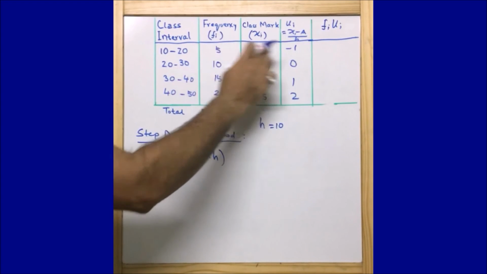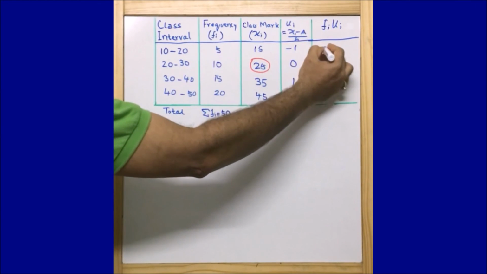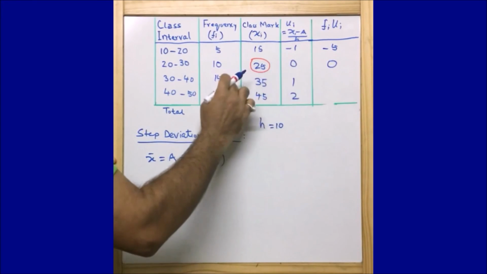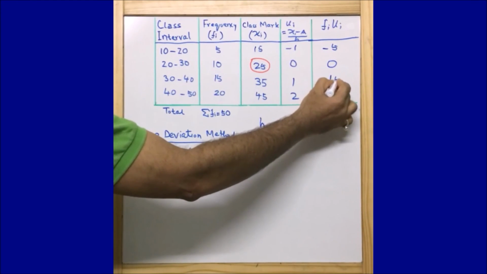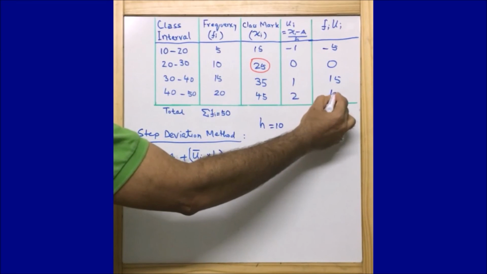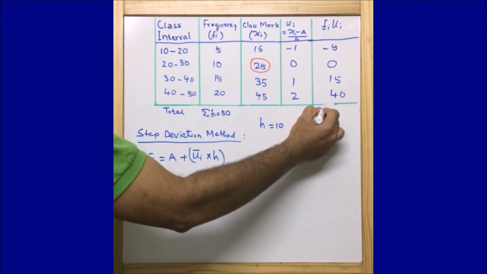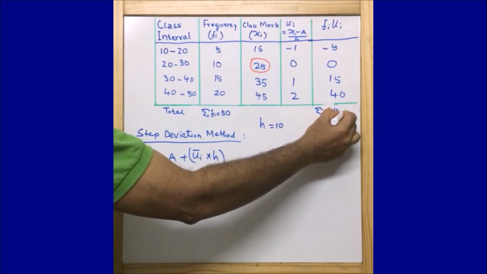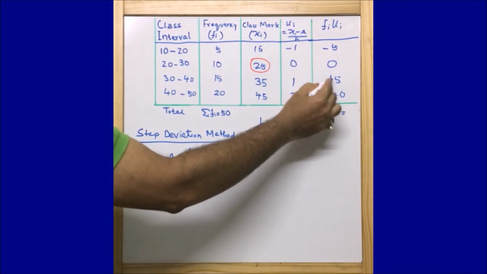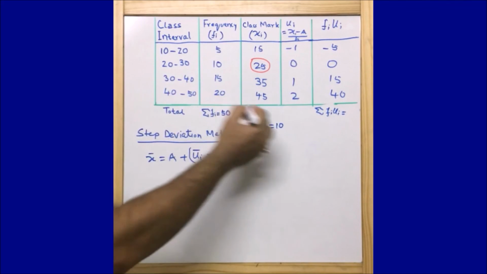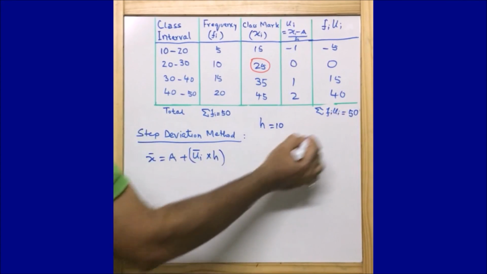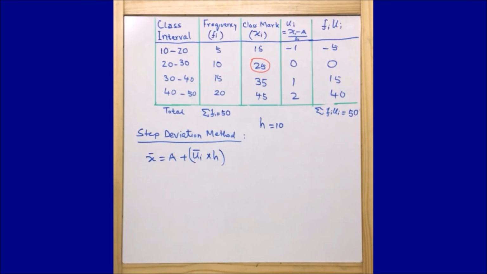So fi is 5 and ui is minus 1, so we are getting minus 5. 10 into 0 is 0, 15 into 1 is 15, 15 twos are 30... and now we can write summation of fi ui is equal to 40 plus 15 is 55 minus 5 is 50. So we found out summation of fi ui is equal to 50.